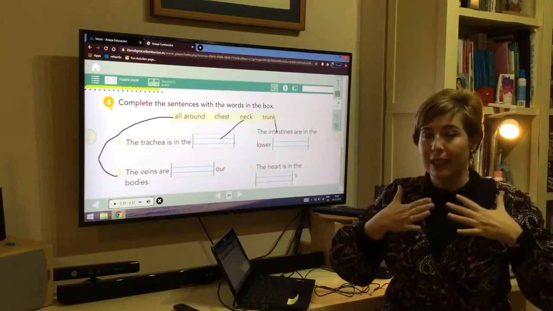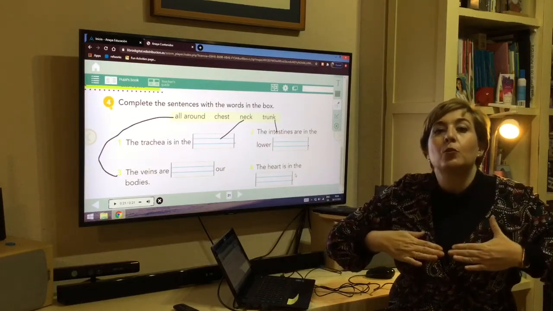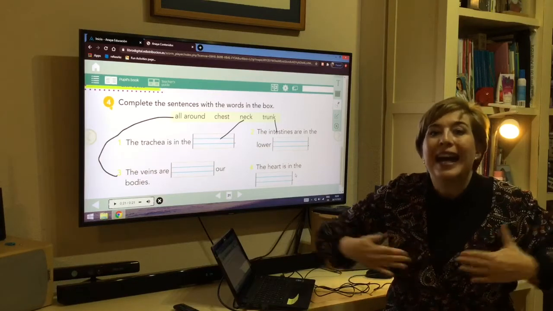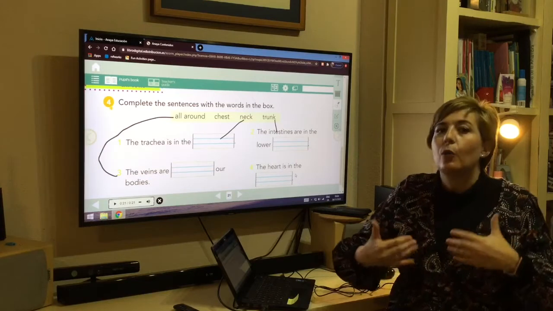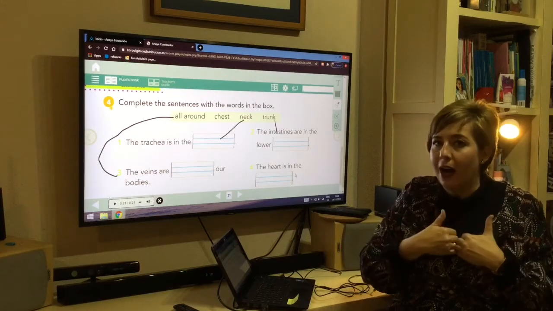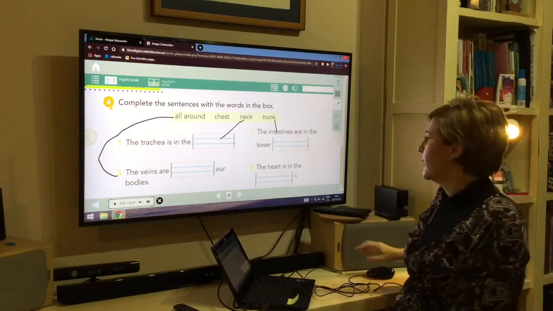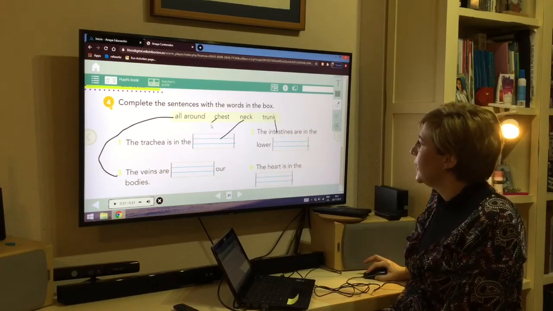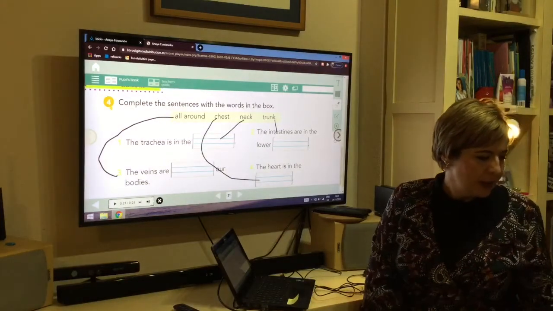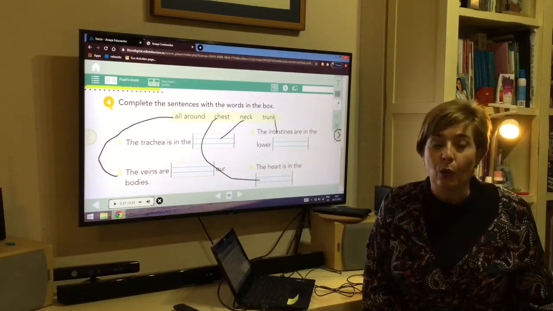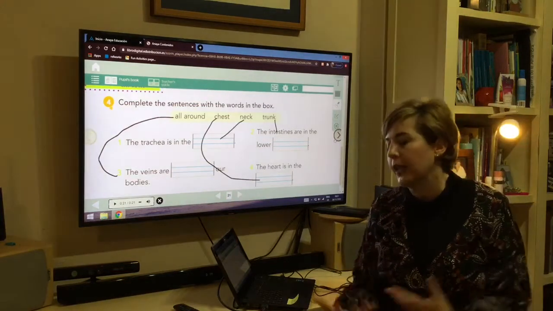We have the pectoral muscles, then under the pectoral muscles we have the ribs, and under the ribs, which are bones, we have the heart. So the ribs protect the heart. The heart is in the chest. Well, very good.